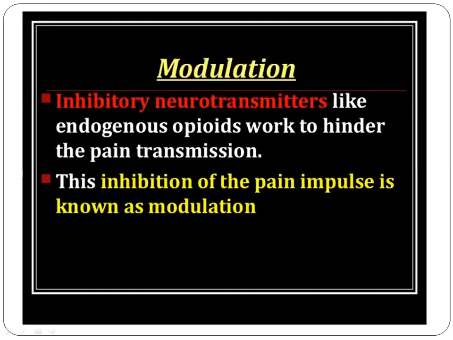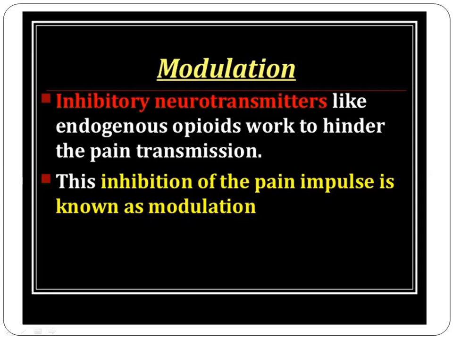Next, moving on to the modulation of pain. Modulation of pain is nothing but inhibiting the pain. Inhibiting neurotransmitters like opioids work to modulate the pain. This inhibition of pain impulse is called modulation of pain.